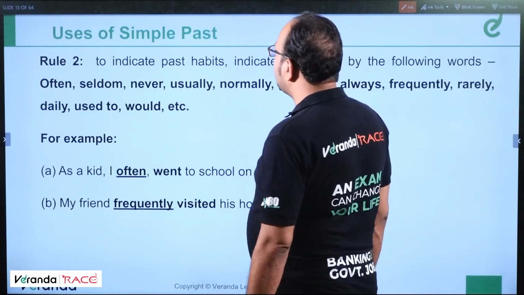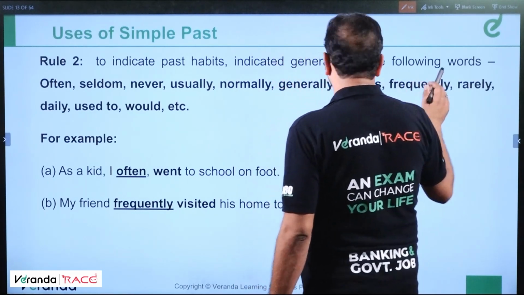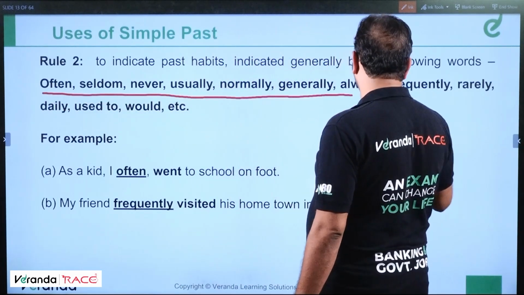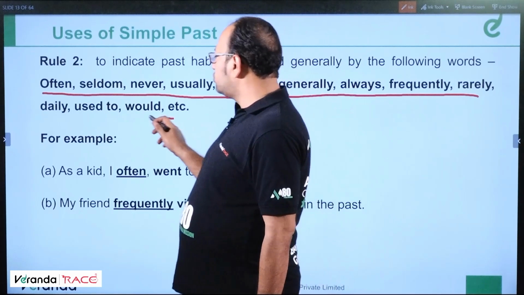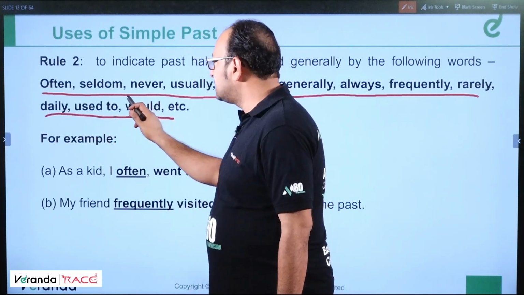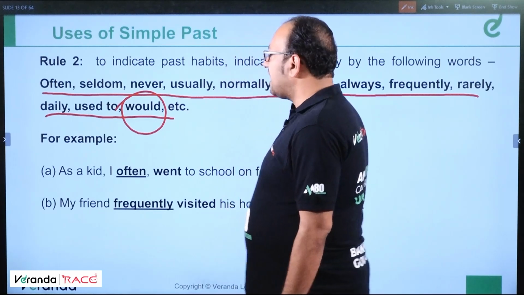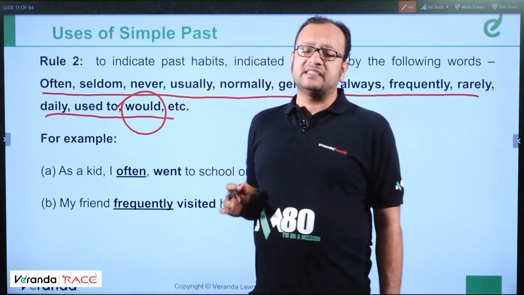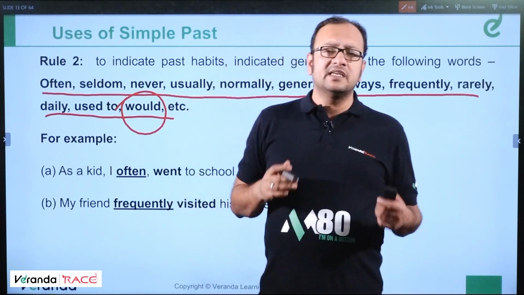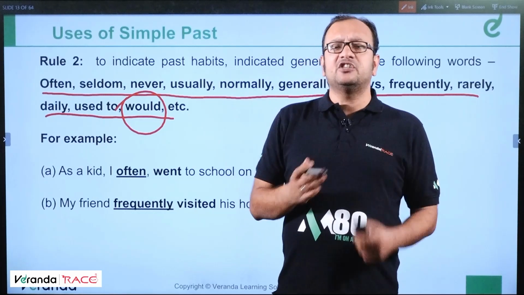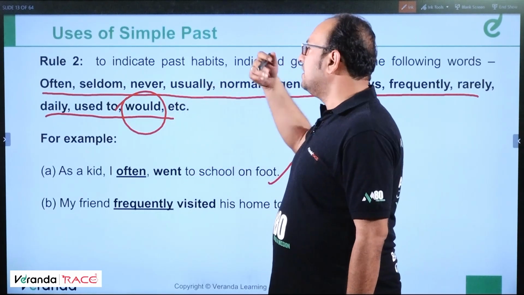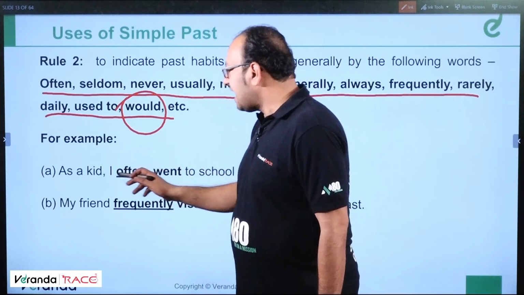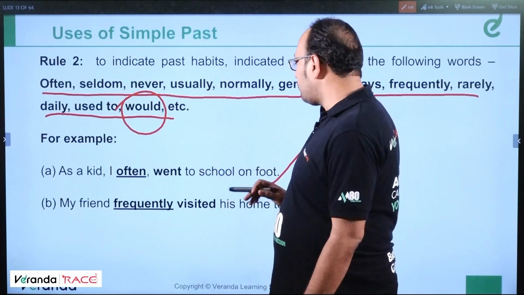To indicate past habits, indicated generally by the following words: often, seldom, never, usually, normally, generally, always, frequently, rarely, daily, used to, would, etc. Would is very important. As a kid, I often went to school on foot. So with adverbs of frequency, what are adverbs of frequency? Those adverbs that represent how many times an action took place. With these adverbs, we would use simple past. Clear? So as a kid, I often went to school on foot.